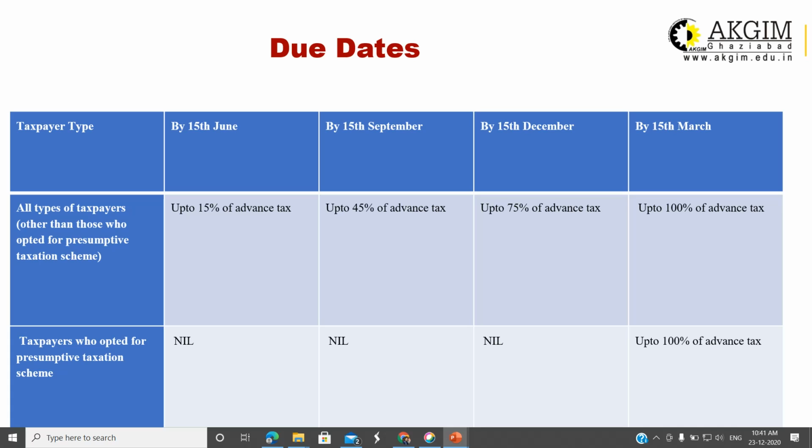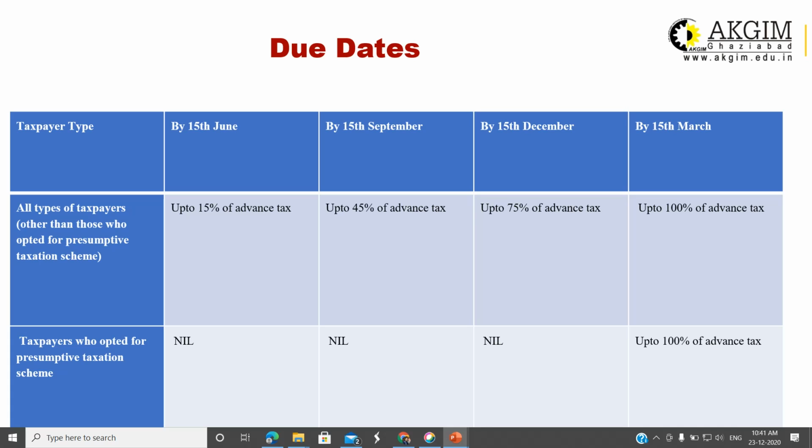By 15th of December, up to 75% of the advance tax must be paid by the assessee. Up to 75%, what does it mean? That 45% is already paid as the second installment. So by 15th of December, the difference between these two is 30% of the advance tax. So the third installment will be 30%.